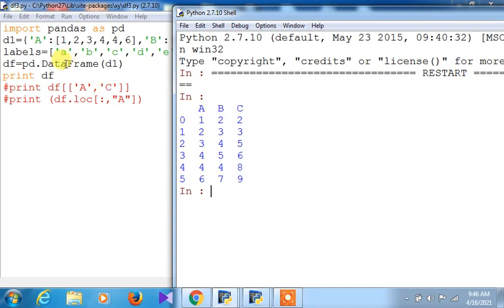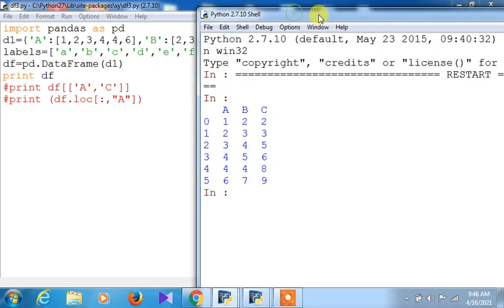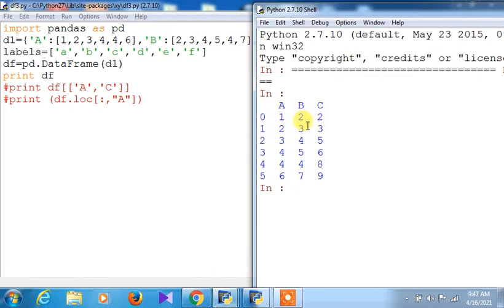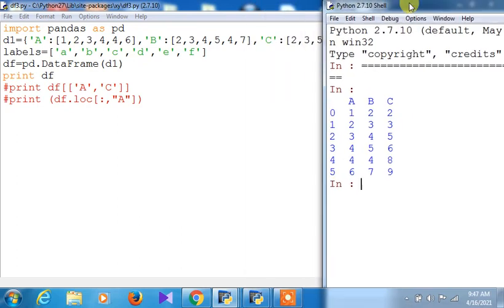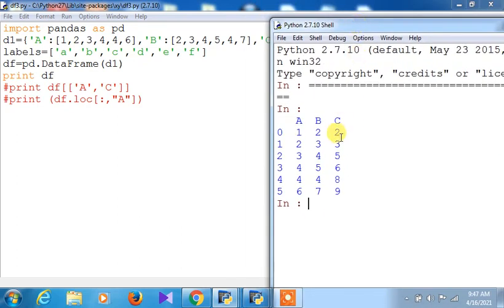So one thing is clear: whenever you take the key value pairs of a dictionary and frame the data frame from d1, each column will have the values given in the list after the colon sign. 1 2 3 4 5 6 is distributed into a, b has 2 3 4 5 4 7, and c has 2 3 5 6 8 9. Each key will have its values arranged in a column.